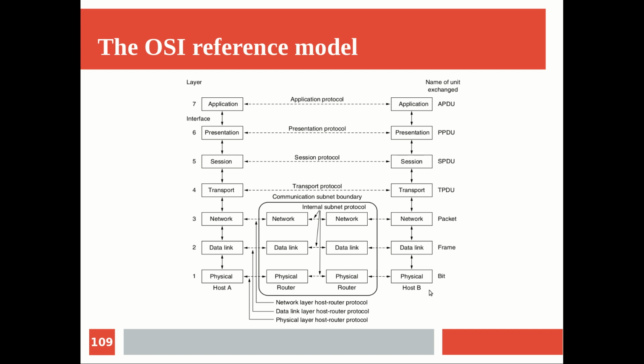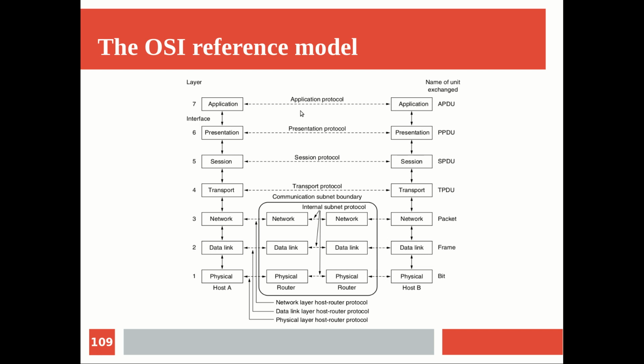So in that way the communication is happening, right? That relaying is what we call a hop, from one hop to another. Here you can see that the protocols are mainly dealing with host to subnet communication, or the entry point of the subnet, let it be a router. So the data link layer host to router protocols. Similarly, network layer host to router protocol, and physical layer host to router protocols were running at this point,